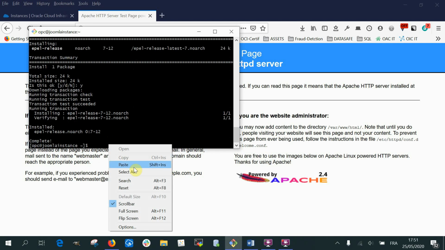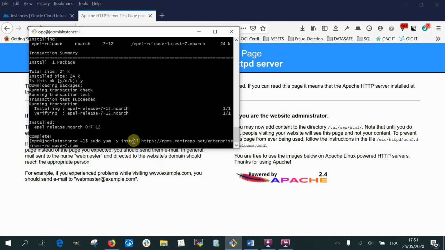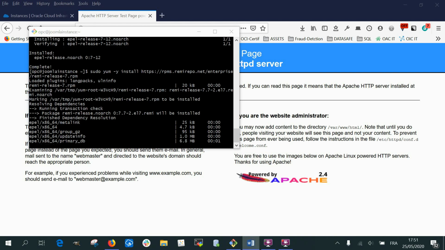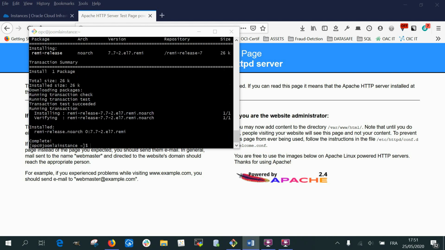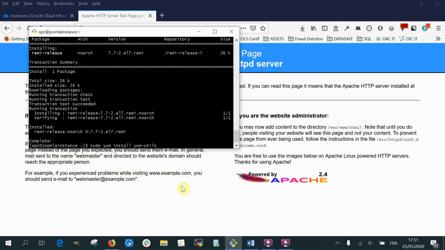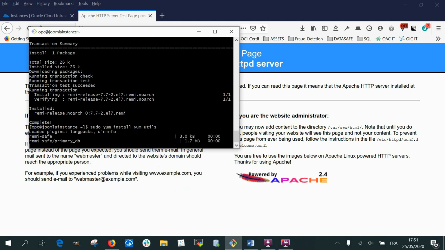Then we need to install the PHP module from REMI repository. Then install the utilities.